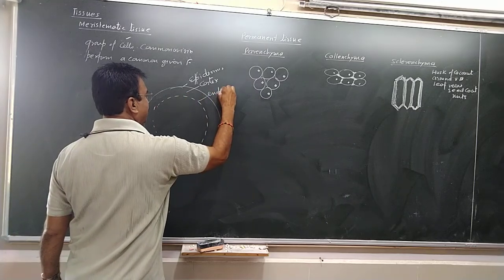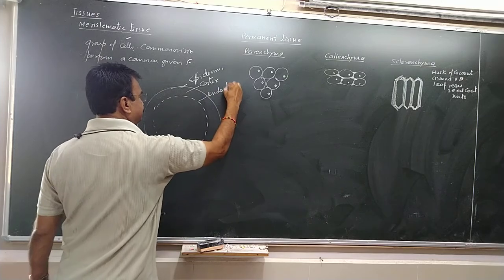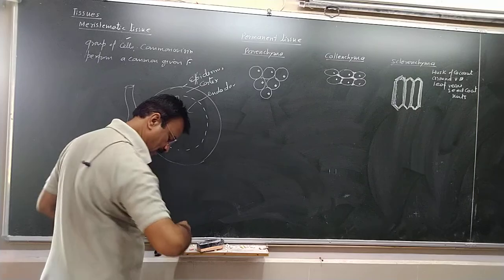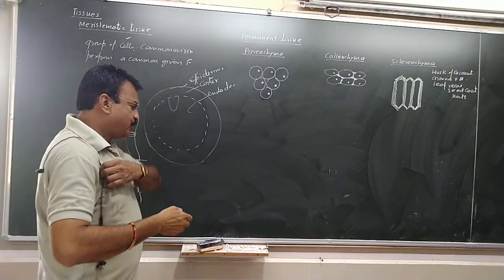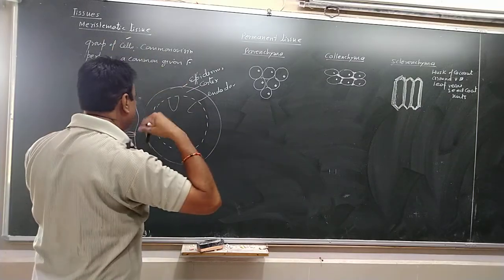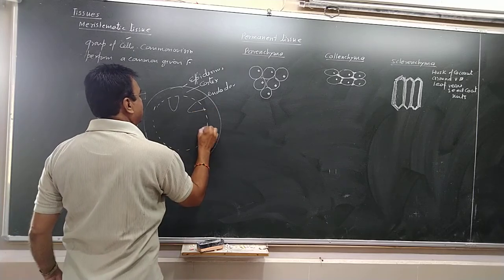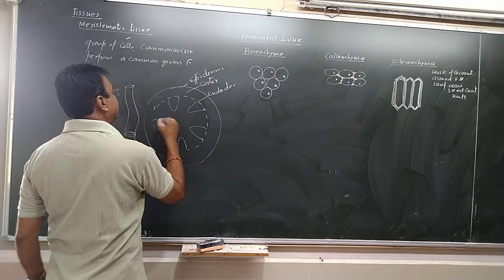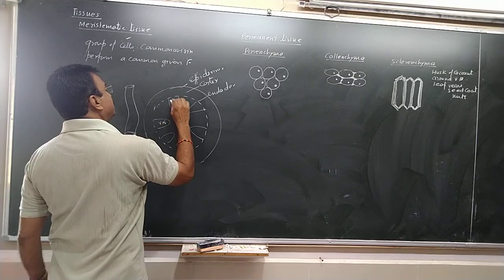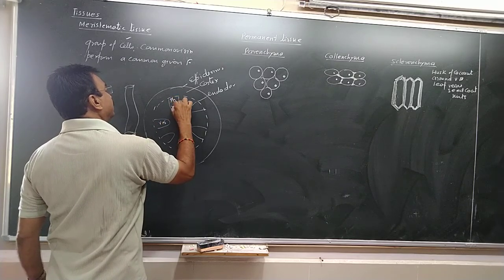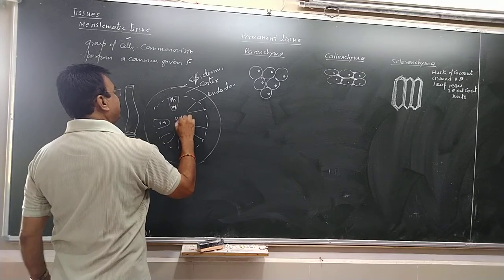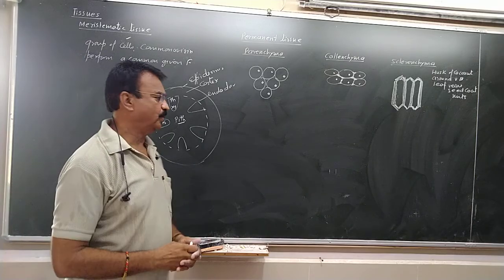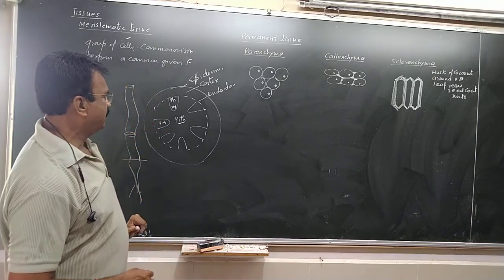Endo means inner, dermis means skin. Then we come to the vascular tissues, that is xylem and phloem. These are the vascular bundles which contain xylem and phloem. And in the center there is a pith. Pith is again the packing material, parenchymatous zone. So this is the structure of the stem.